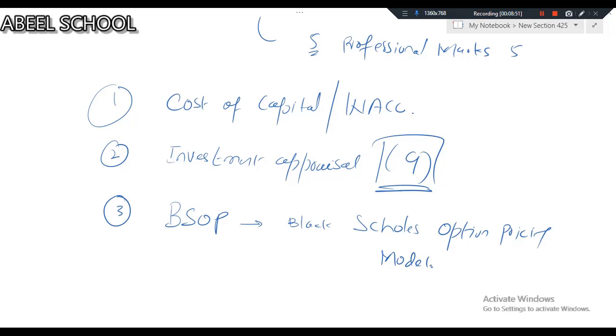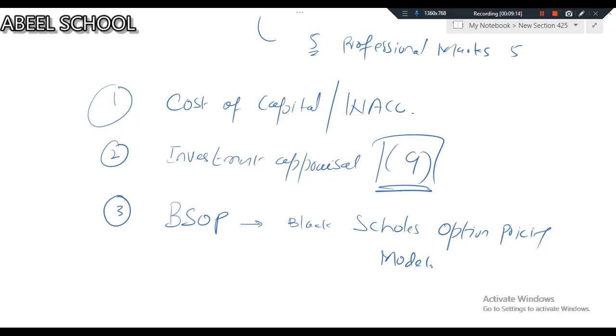BSOP, actually Black-Scholes and Merton, they invented this BSOP model, and on the development of this BSOP model, they got the Nobel Prize. So it's a really strong, good model, very easy.